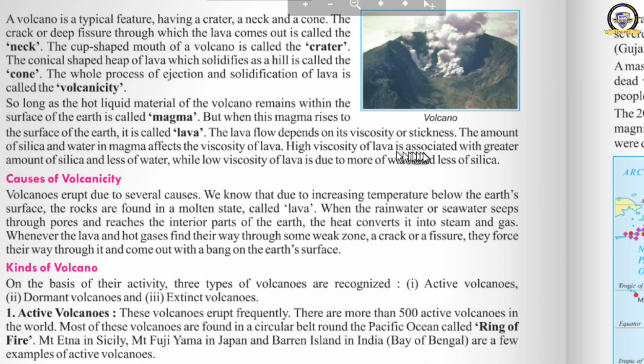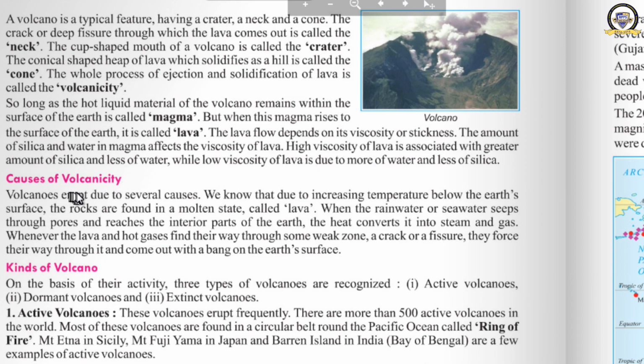High viscosity of lava is associated with a greater amount of silica and less water, while low viscosity of lava is due to more water and less silica. These are the features of lava. It may have different amounts of silica or water. That is high viscosity or low viscosity of lava. Clear now? The lava flow depends upon its thickness or viscosity, and that thickness depends upon the amount of silica and water it has.